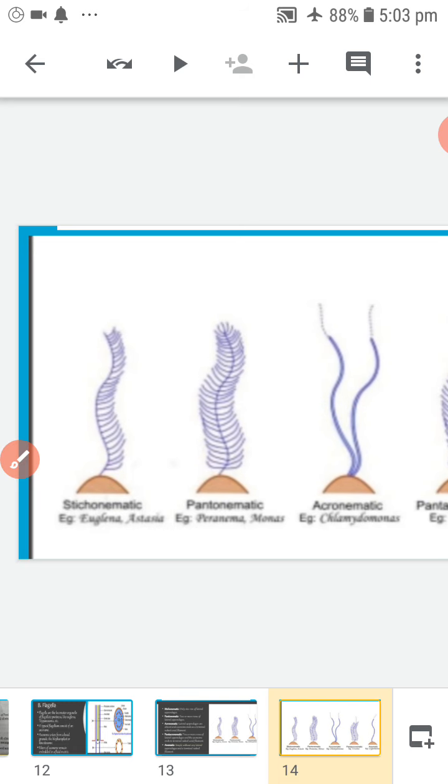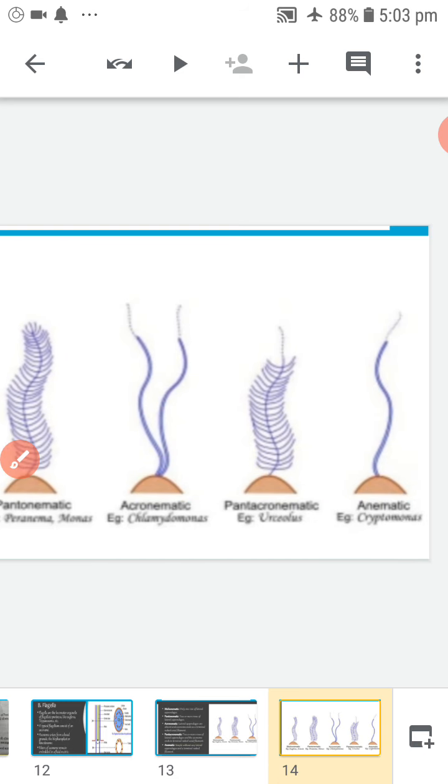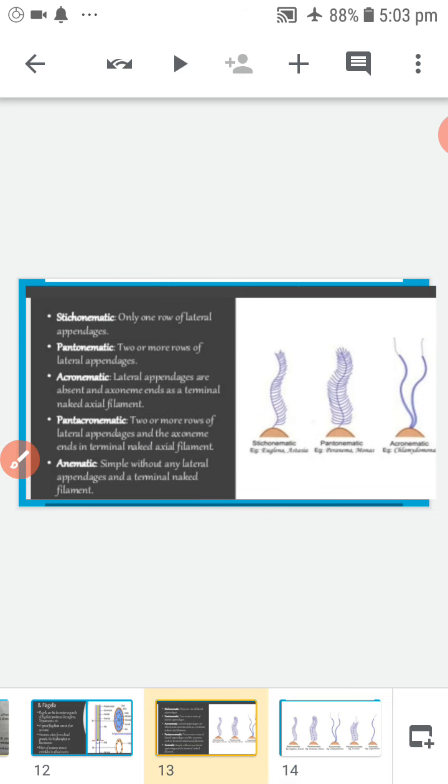Once again, the flagella bear small hair-like fibrils on the sides. These fibrils are called mastigonemes or flimmer. Based on the arrangement of mastigonemes, the flagella are classified into 5 types. What are they? Stichonematic, pantonematic, acronematic, pantacronematic, anematic.